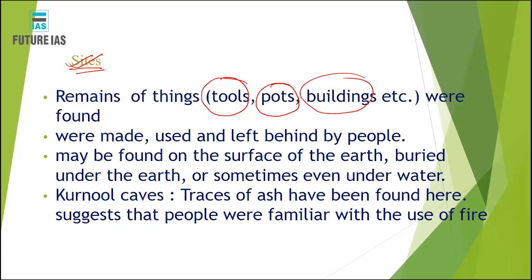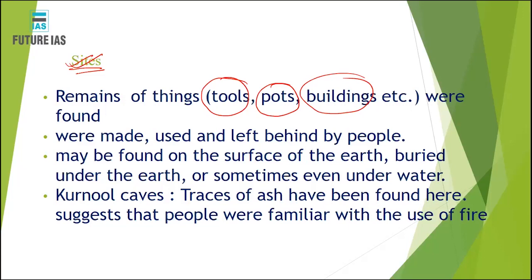Now, some of these sites are found on the surface, some are buried under the earth, and some are even buried under the water. For example, in the Kashmir region, many sites are found below the earth. That shows that to survive the harsher cold, people used to go down. Even some grains are found under the surface and above the surface, which shows that people used to cook those grains both above and under the surface, depending upon the climatic availability.